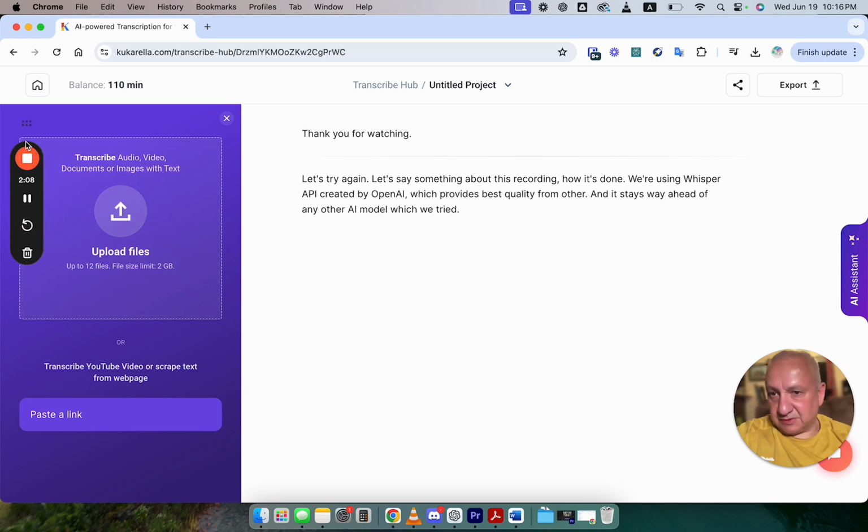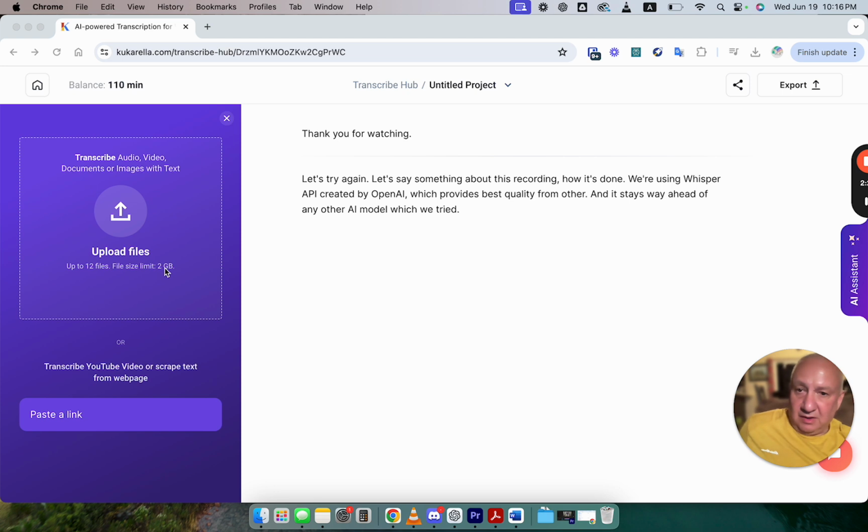Transcribe files is another tool. You can upload audio, video, documents, images with text. At once, you can transcribe up to 12 files, and file size limit is quite high, 2 gigabytes.